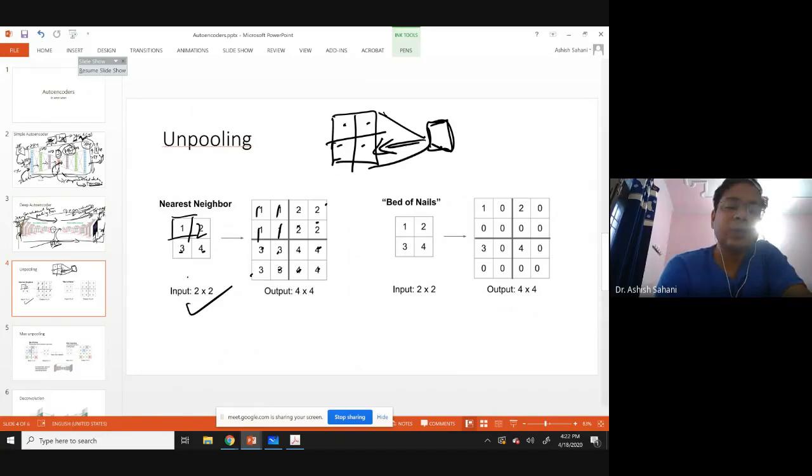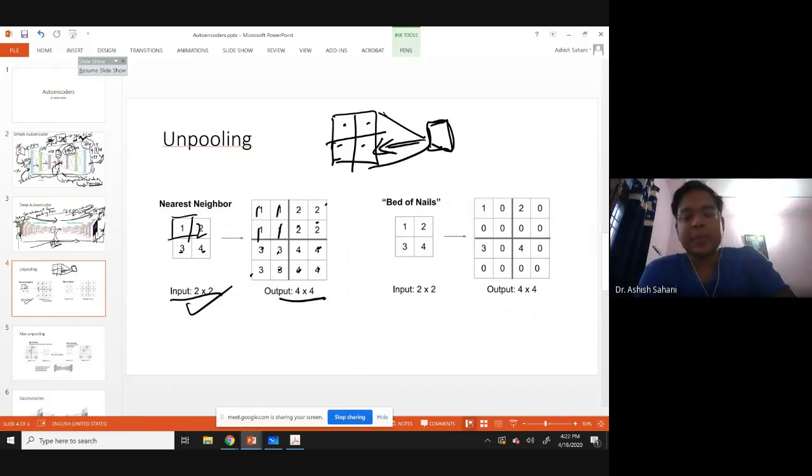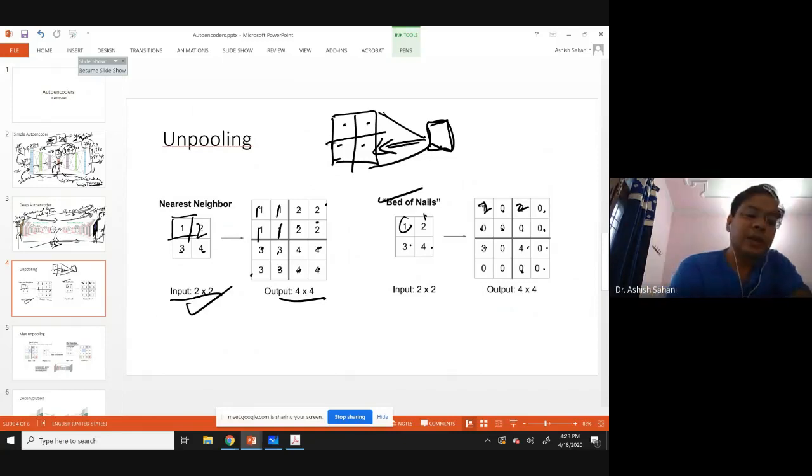So in this way, you are able to move from a 2 by 2 to a 4 by 4 matrix. There can be another method, which is the bed of nails method. In this, if there is a 1 here, you put 1 at a particular location, then 0 0 0; then put 2 at the first location, 0 0 0; 3 at the first location, 0 0 0; and 4 at one location, and then 0 0 0. Okay, so this is the process of unpooling.